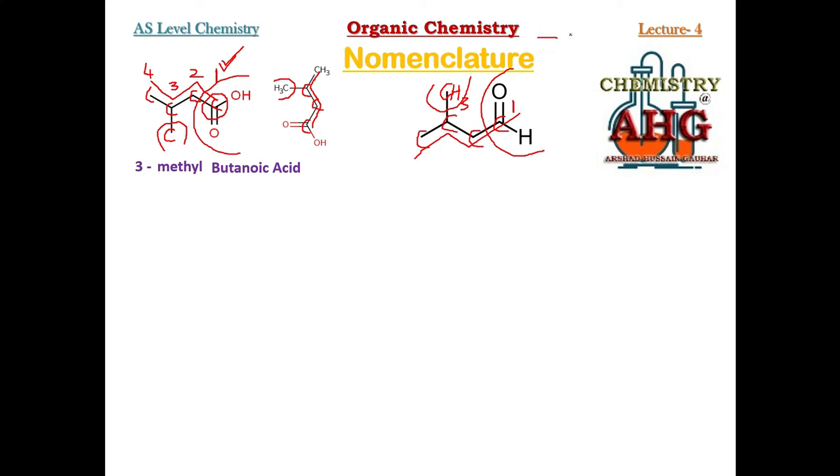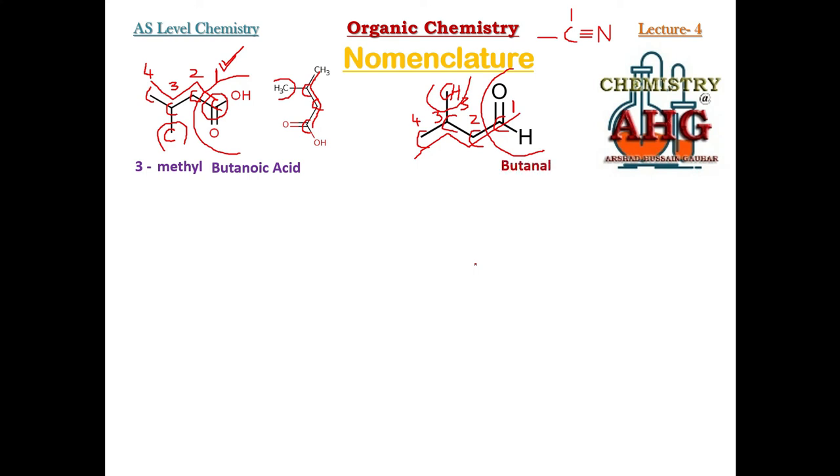What is nitrile? I told you, nitrile is C triple bond N. These 3 functional groups, nitrile, aldehyde, carboxylic acid, are always at position number 1. So this is at position 1, then 2, 3, 4. What is the name? There are 4 carbon, single covalent bond between carbon, butanal.